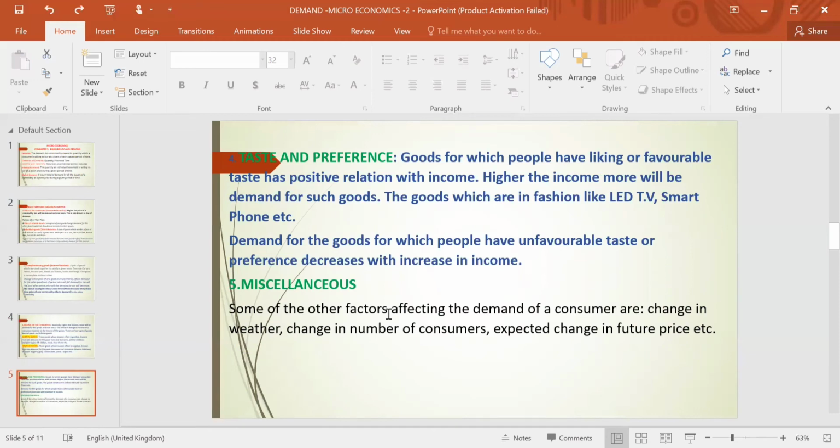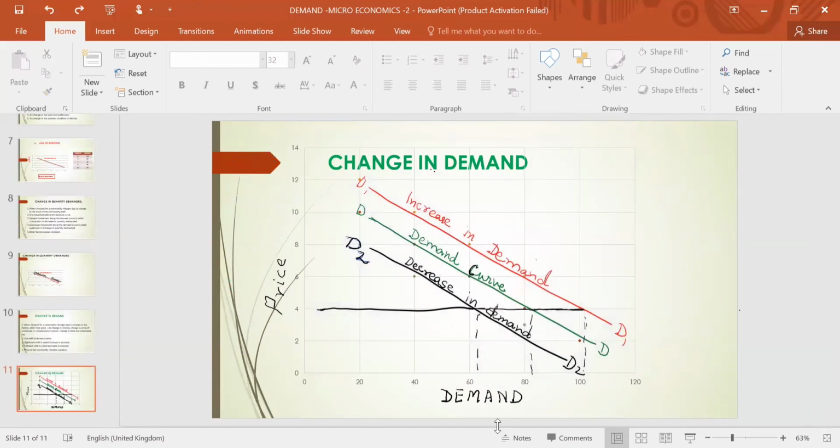So taste and preference also affect demand. Fashion also affects. If anything is in fashion, the demand for such good will be more. If anything is not in fashion, demand for such good will be less. Similarly, weather condition also affects demand. In winter, demand for woolen cloth increases. In summer, demand for cotton cloth increases.